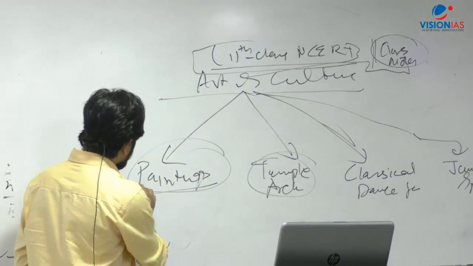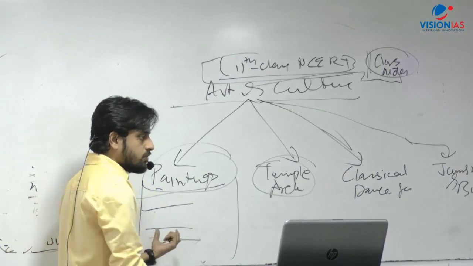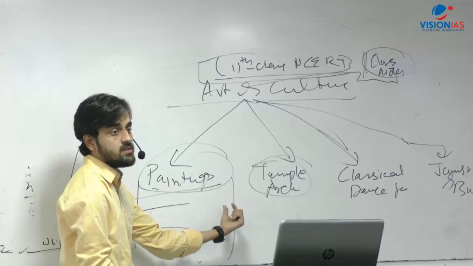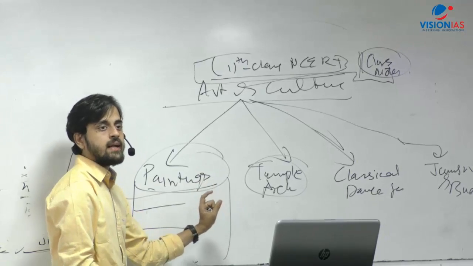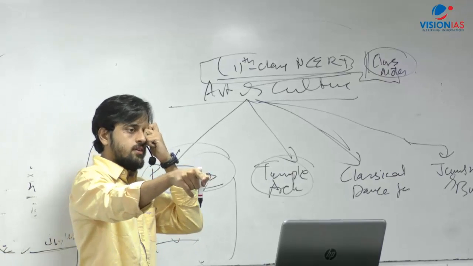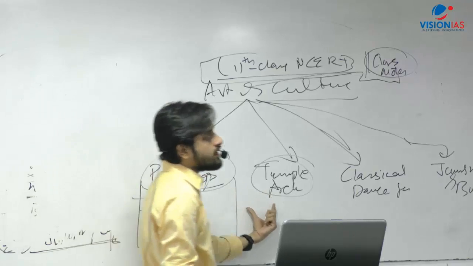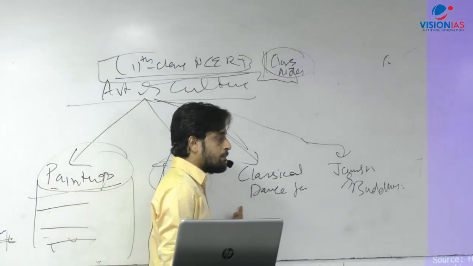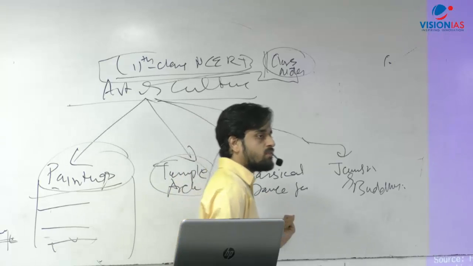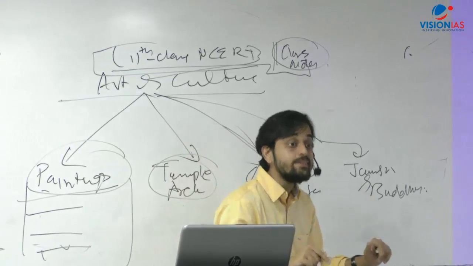Now in paintings, there are a number of different styles of paintings and the comparisons between them, which is important. The comparison aspect here too, the questions you get will be of the comparative style only. Comparing the Tanjore style with the Mysore style, comparing the Nagara style with the Dravida style of temple architecture, comparing one dance form to another, or the common characteristics of classical Indian dance forms.